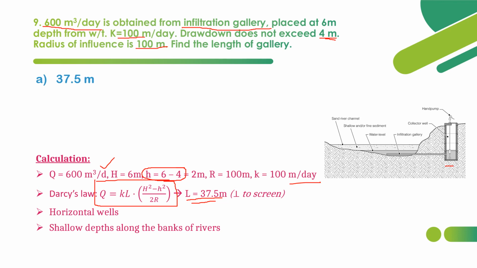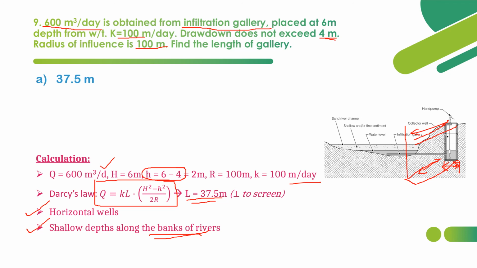Width is this. This is the width value. We are not finding this. We are finding the length value. Length is this. This is the length we are actually finding. This is the length part. And we can call infiltration gallery as horizontal wells, and these are constructed usually at shallow depths along the banks of rivers to draw the water. So these are some of the important points regarding infiltration gallery.